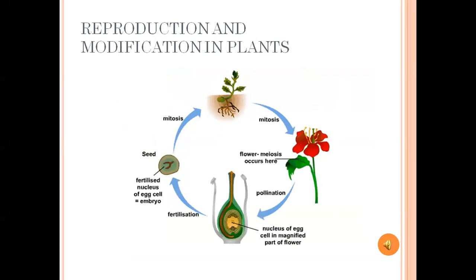Reproduction and modification in plants. What is reproduction? Reproduction means a new plant will grow, and modification means changing the parts of the plant like root, stem, leaves, etc. See this picture. How does a flower become a fruit? Yes, with seed, through pollination and fertilization. In this class we will see briefly about pollination and fertilization.